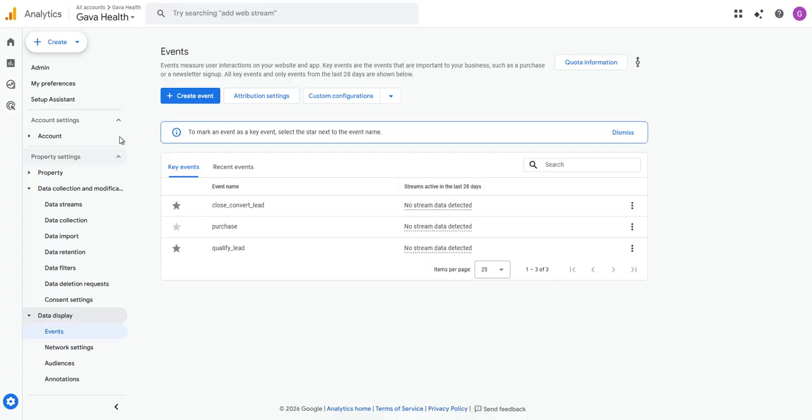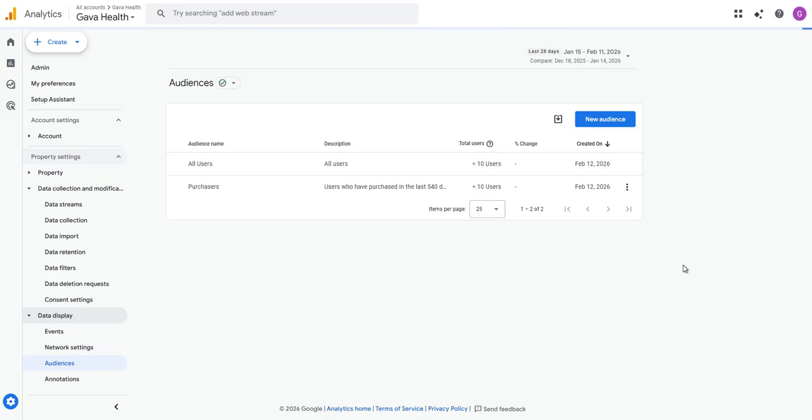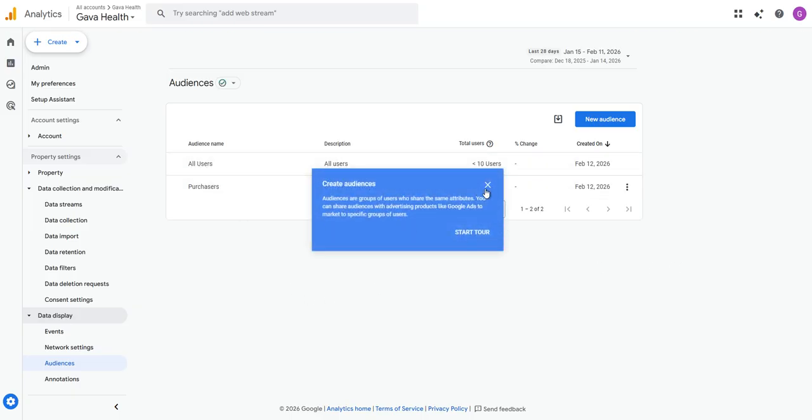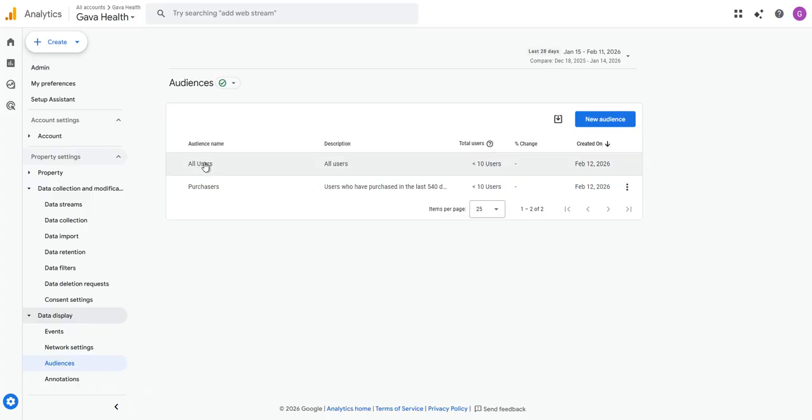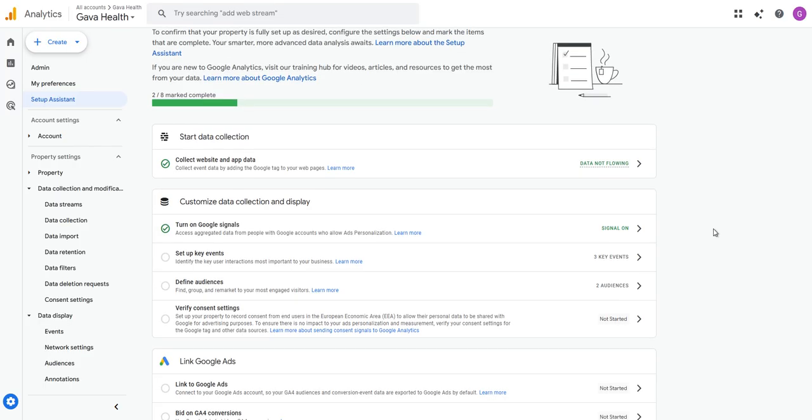All right, so we're going to go back to the setup assistant. So now we've got 2 that are done. This setup key events, we're going to leave it for now. And then the audiences have not yet been defined. But in as much as our audiences haven't yet been defined, because these are from our key events, okay? We're going to leave that like that for now.